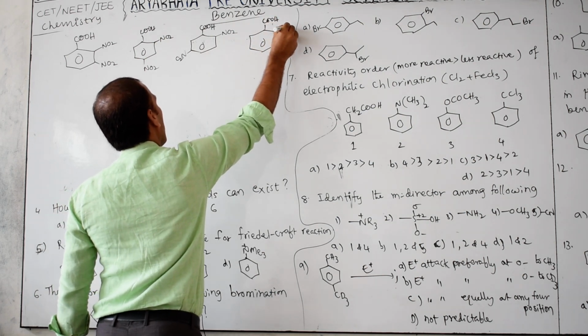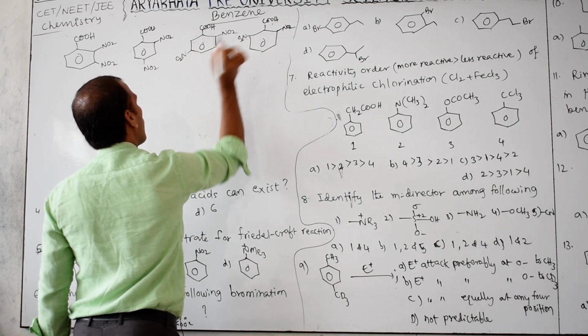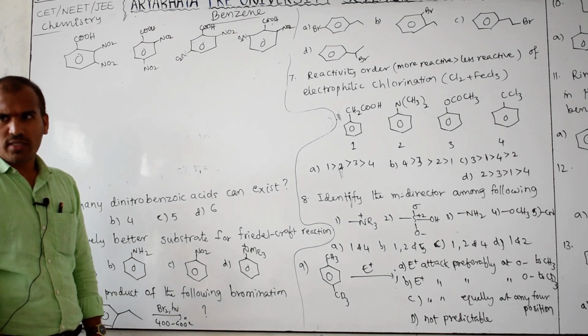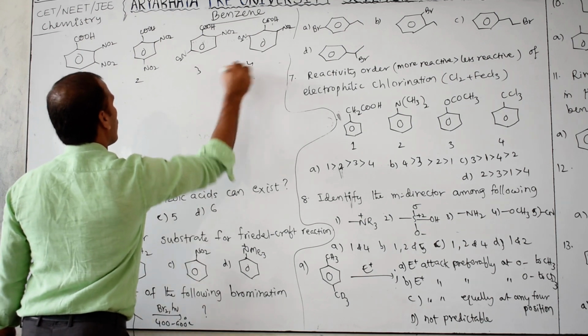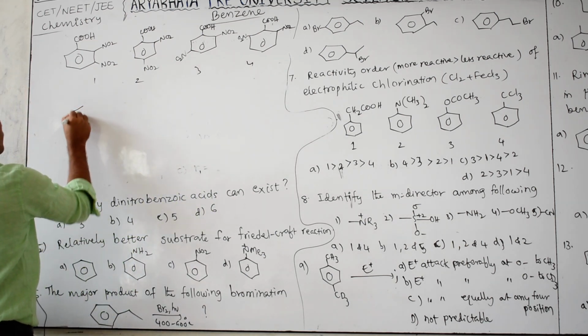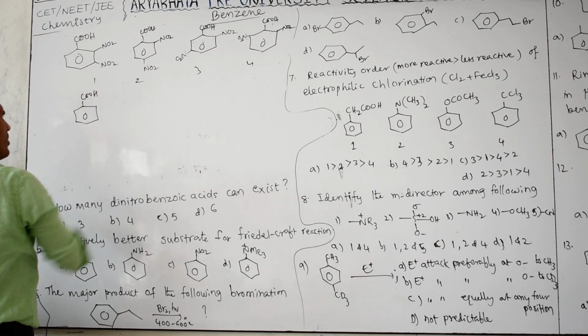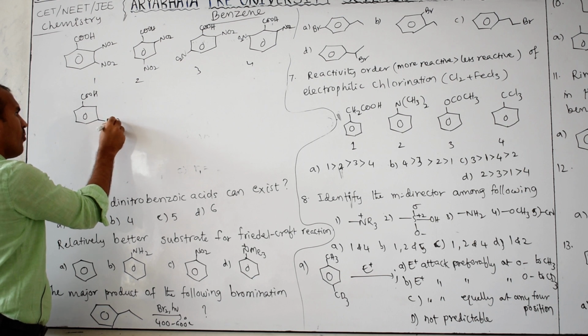Then next one is COOH, NO2, this I can shift here. Possible or not? 2,6 dinitrobenzoic acid. 1, 2, 3, 4. Next, COOH, 3,5.